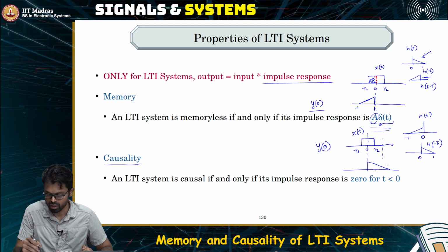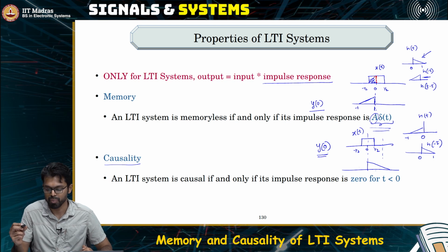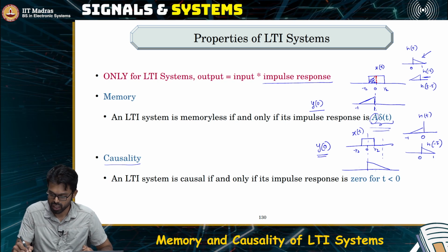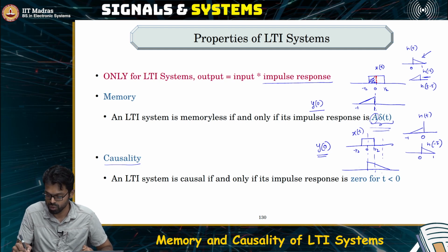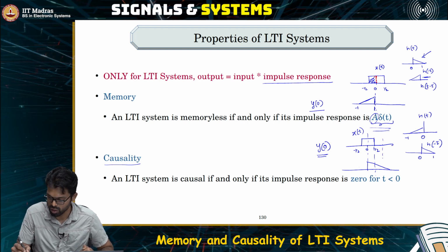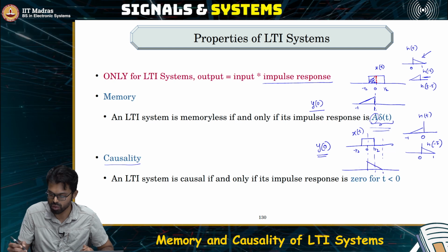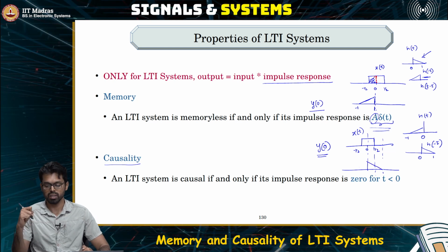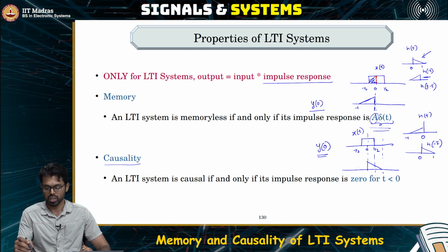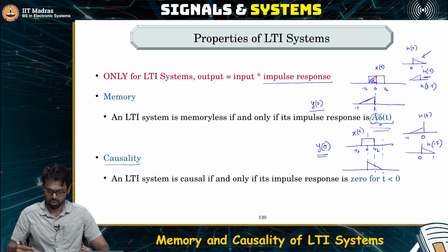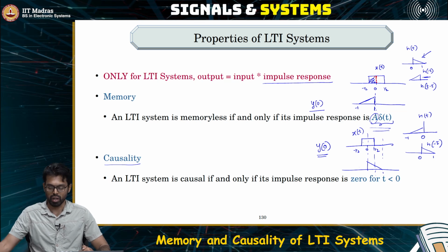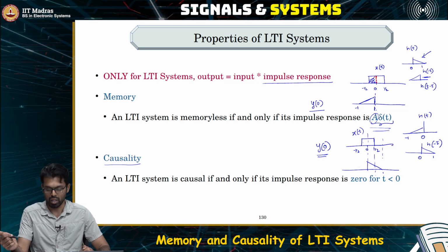As you can see here, in order to compute y of 0, you would be multiplying the signal from 0 to 1, which means the value of y of 0 depends upon the value of the signal at 0, 0.1, 0.2 up until 1, which means it is dependent upon the future values.